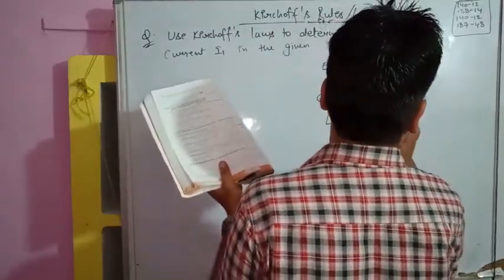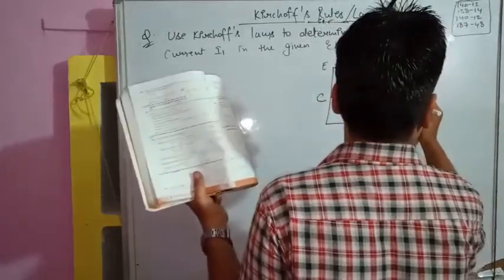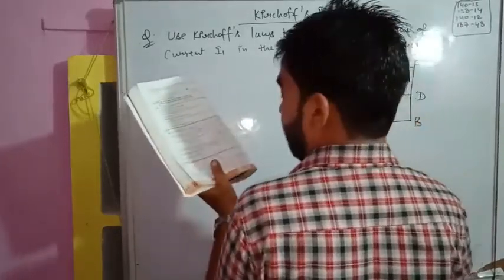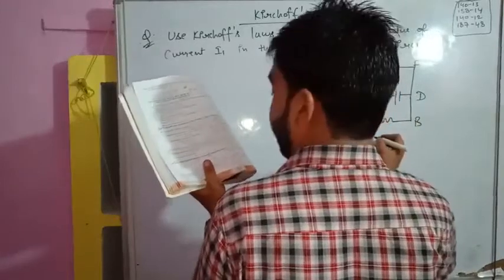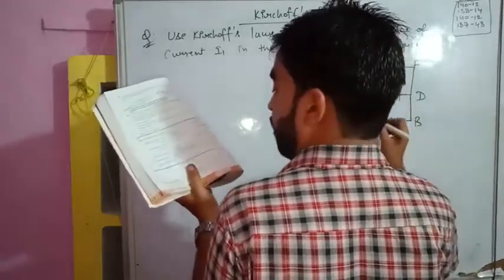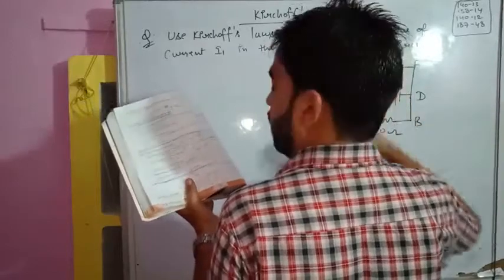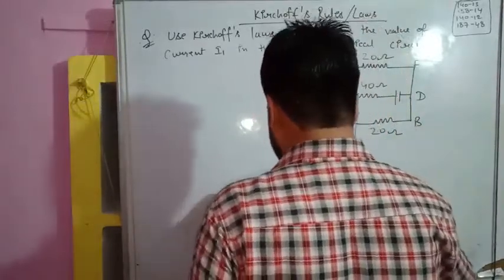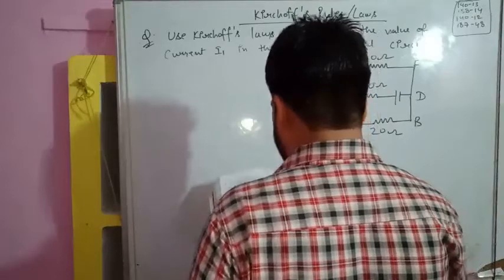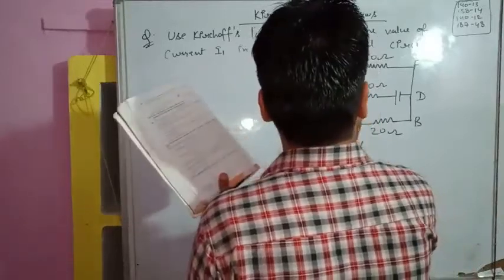It's 20 ohm. Okay, fine. So this circuit is completed. Let me write the values: 80 volt, 20 ohm, 40 ohm, 20 ohm. Figure is drawn. We have to calculate the current I1, and the direction is already given in this circuit.